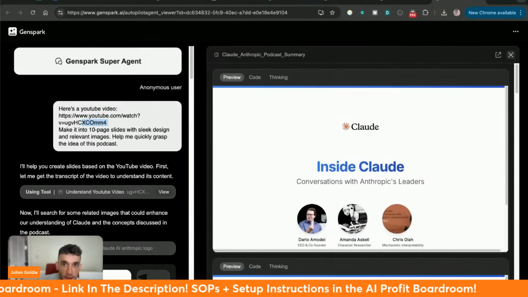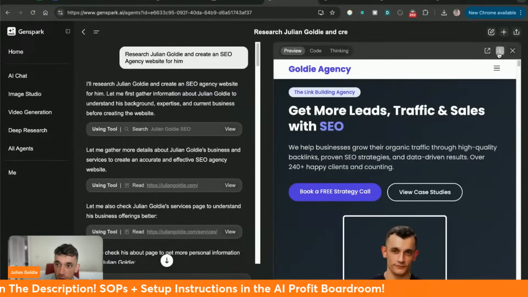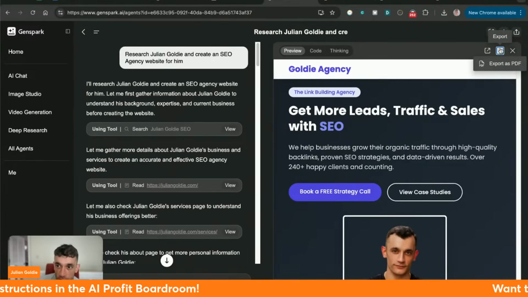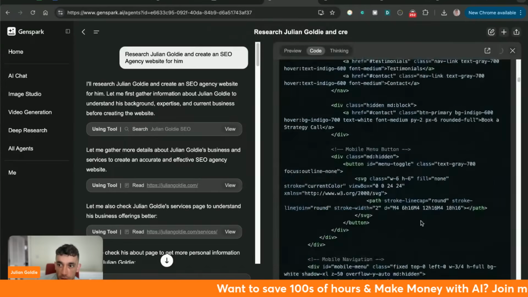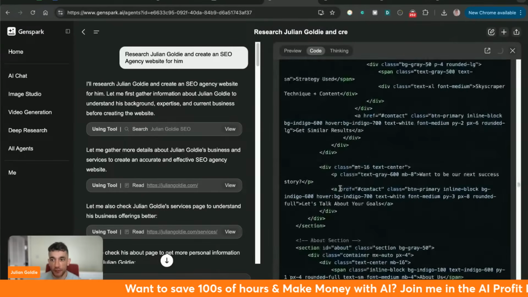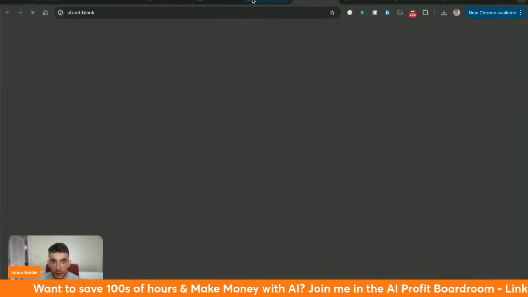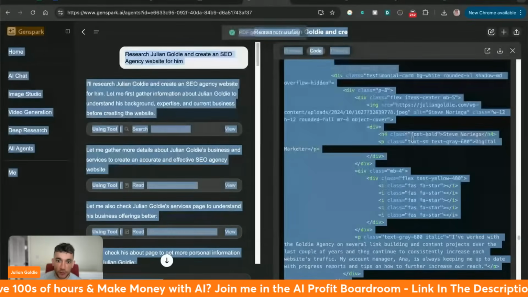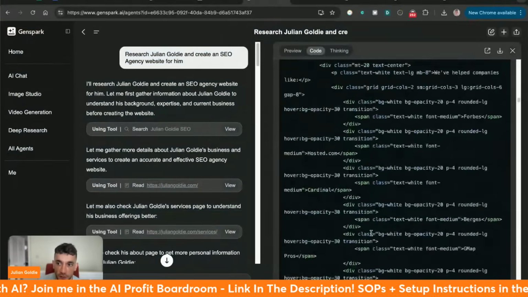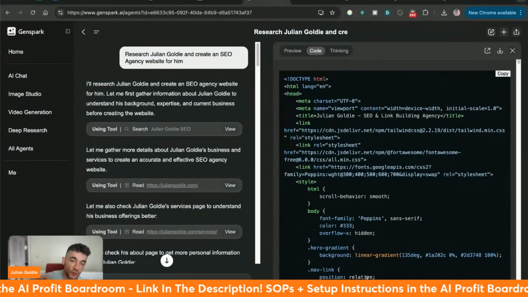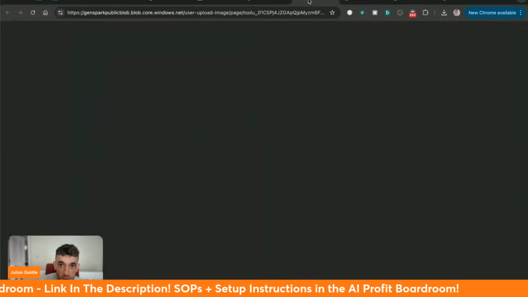The other thing that we can do here, for example, if we generate a website, like we can see right here, is download that and export it as a PDF. Or, this is one long HTML file, right? So we can grab the HTML code here, save that to our laptop, put it in a folder, and then host it on something like Netlify, drag and drop the folder in, and get that hosted on a subdomain, right?